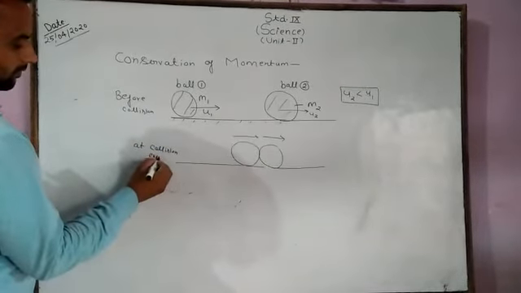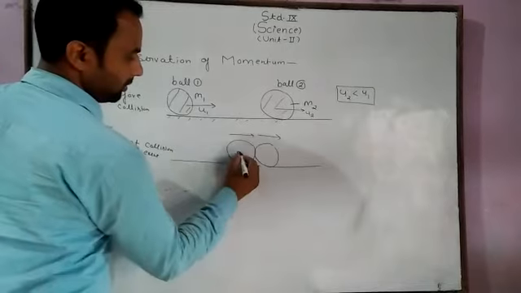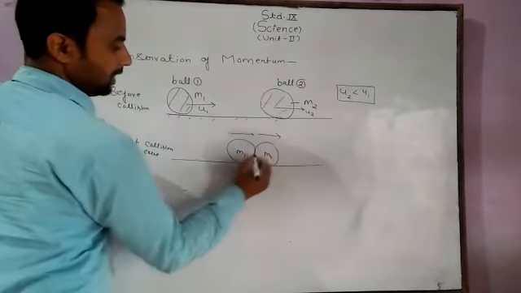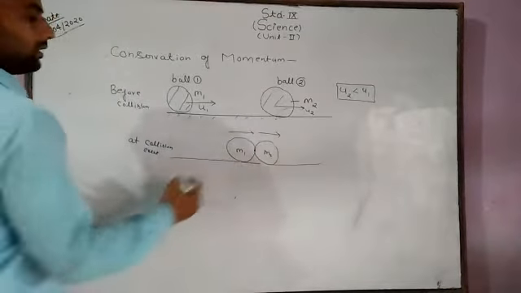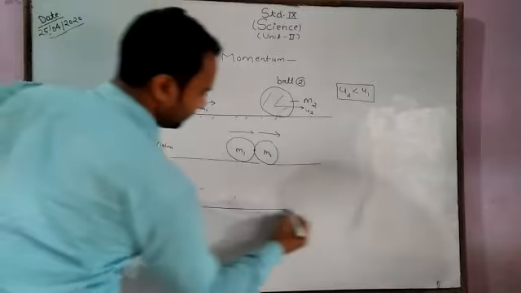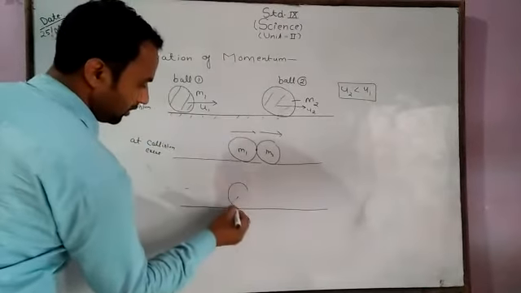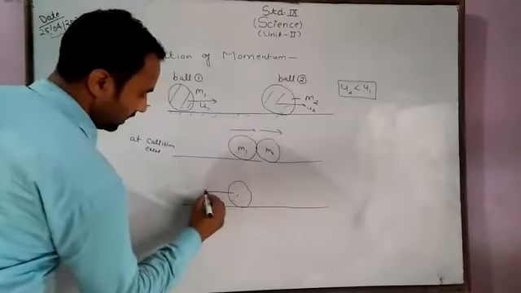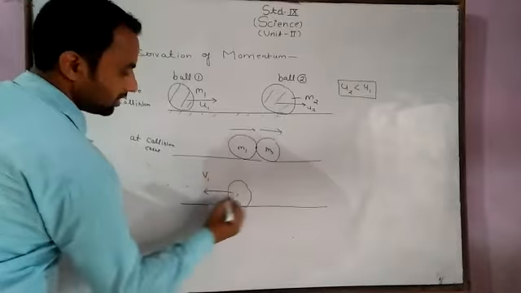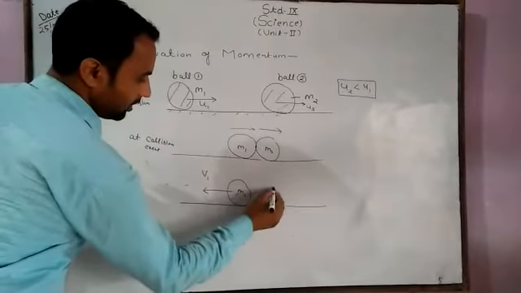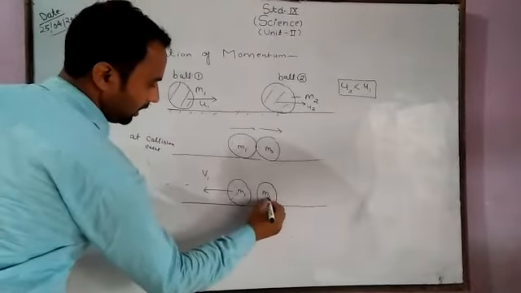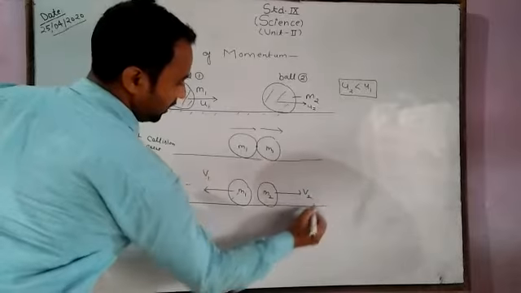This is the collision event. This is mass m1, this is mass m2, and here is the impact. After the collision, this ball goes back in this direction. Suppose ball 1 has mass m1, and ball 2 goes with v2 speed.